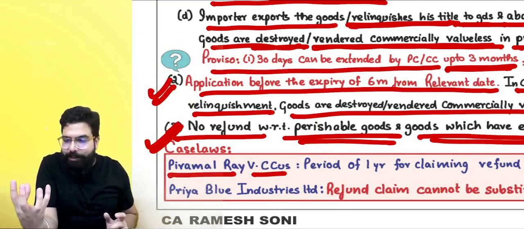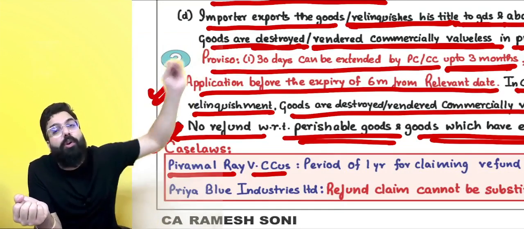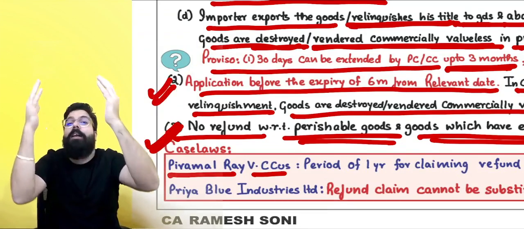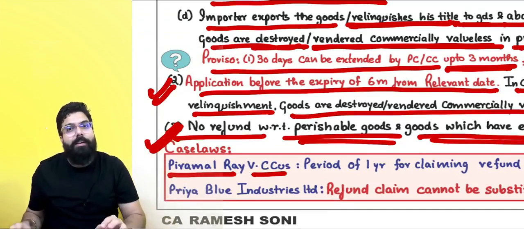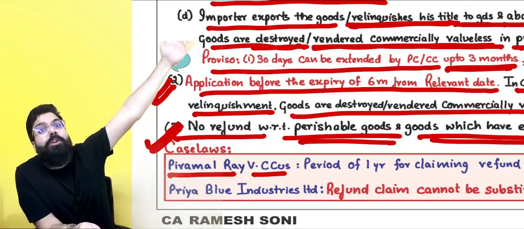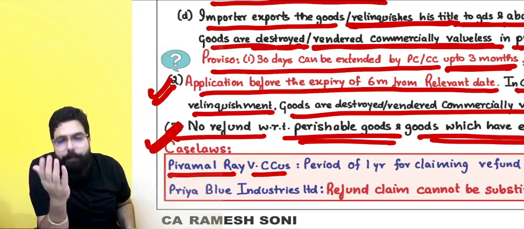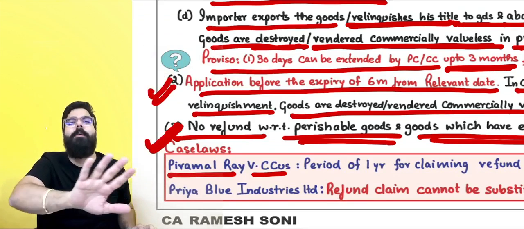When you imported something on which there was no duty only, but still by mistake you paid 1 crore or 10 crore to the government. Later you realized after 2-3 years, oh no, I paid the government some amount and that was not duty. Actually, because on the goods there was no duty only, but I paid the government 10 crore rupees as duty. When you paid that amount, that was not duty only, and hence the 1 year time limit is not